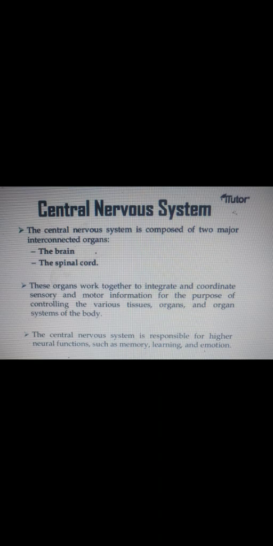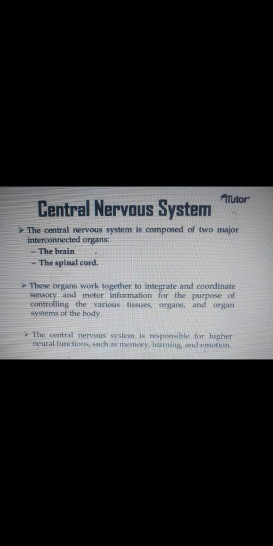Again, peripheral nervous system is the short form of PNS: peripheral for P, nervous for N, system for S. It controls the other body tissues and organs.